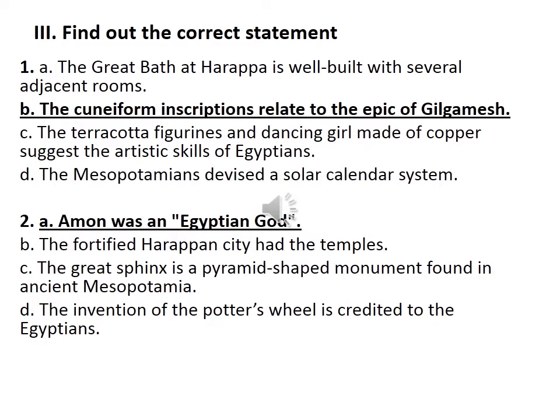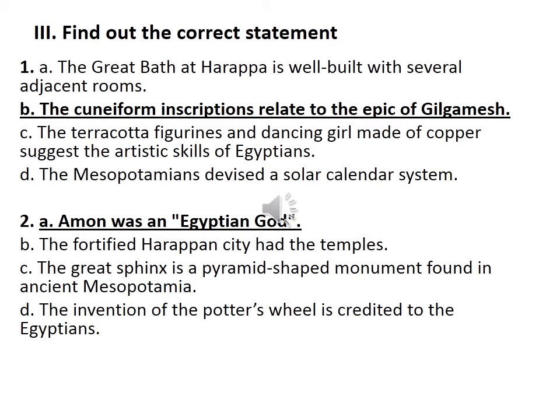So they gave 4 statements. Which one is correct? So the Great Bath at Harappa is well built with several adjacent rooms. Is it correct? Where can you find the Great Bath? Yeah, at Mohenjo-daro. So first one, A, is wrong. Then second, B, the cuneiform inscriptions relate to the Epic of Gilgamesh. Yeah, Gilgamesh. So he was the greatest epic hero. Yeah, so the oldest epic was Gilgamesh. Okay, wow. So it was written in cuneiform text. Is it correct? Yeah, correct. So B is the correct statement.